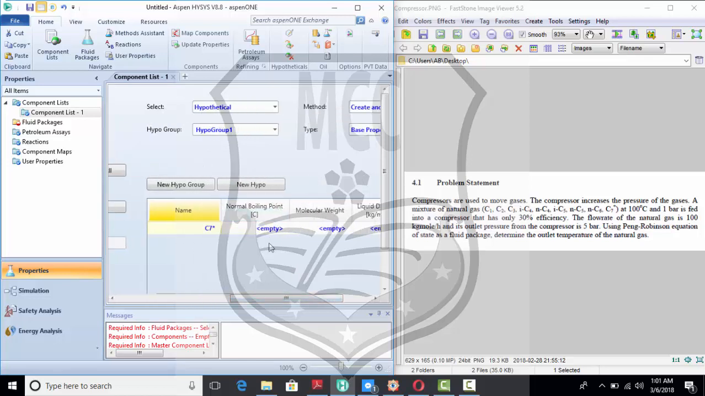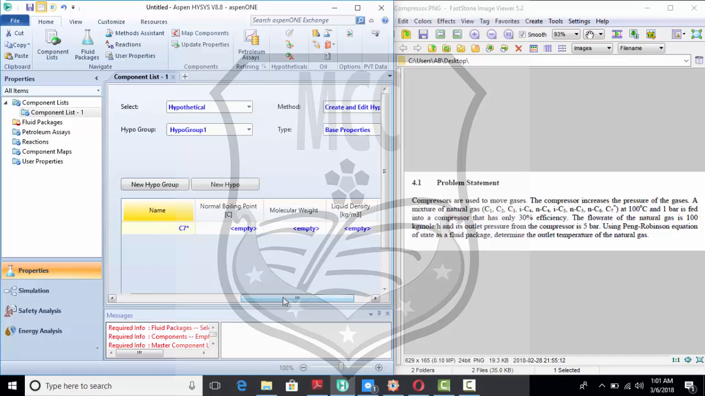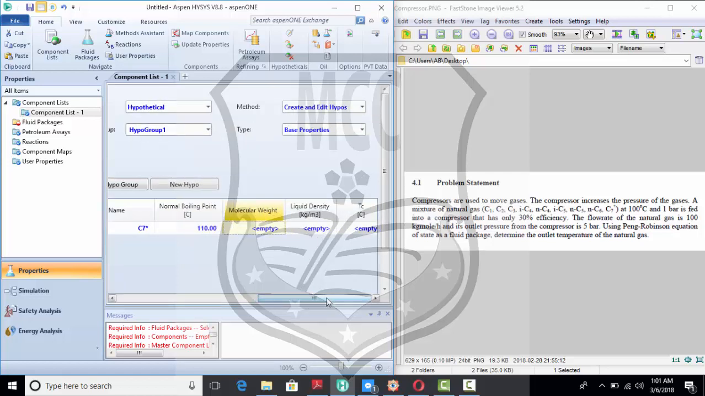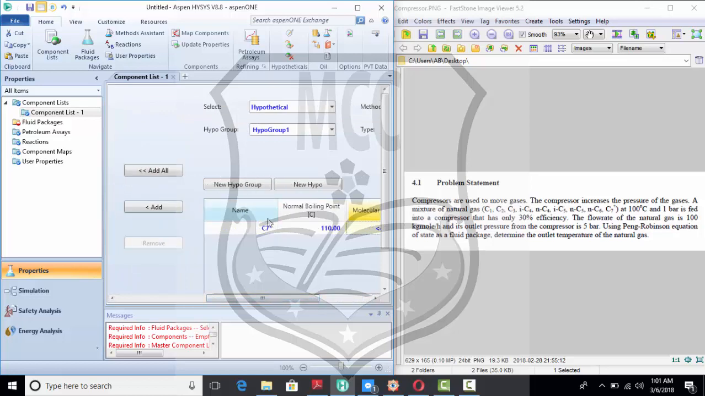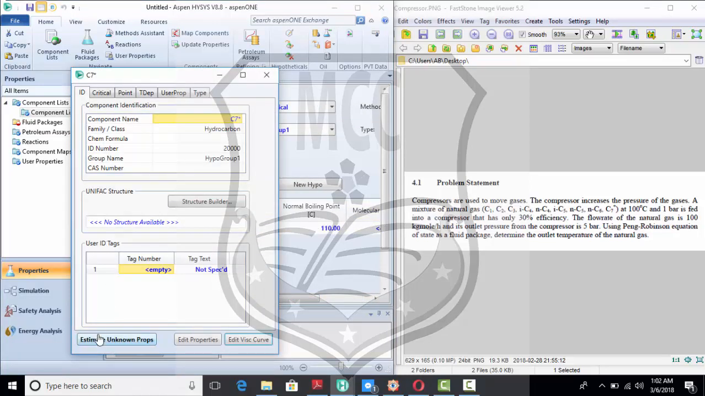So the minimum information we require to define this component is the normal boiling point, which is 110. This is not shown in this question, but from where I copied the question, it was mentioned as 110. The molecular weight and the liquid density are still unknown, so what we'll do is double click and click on the estimate unknown properties.